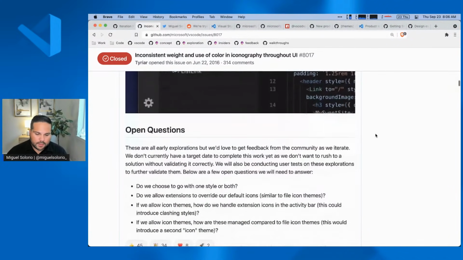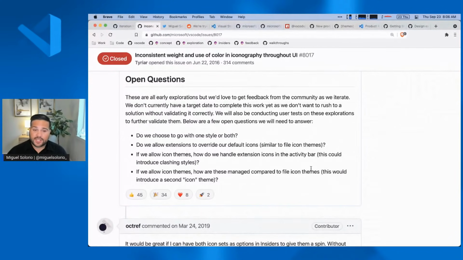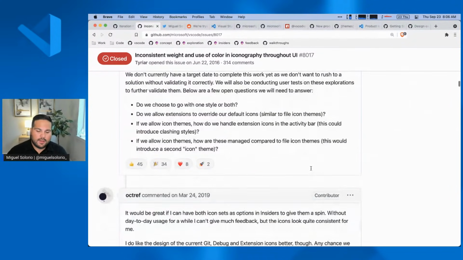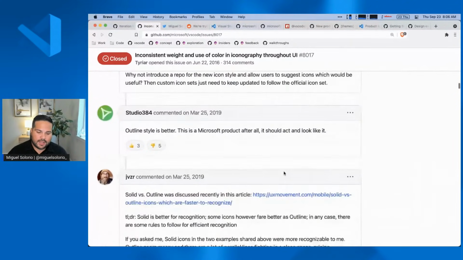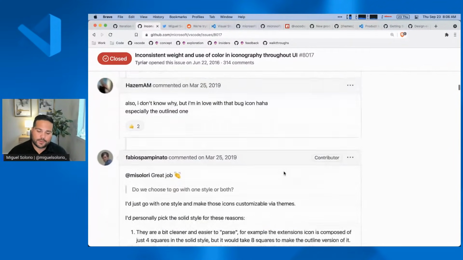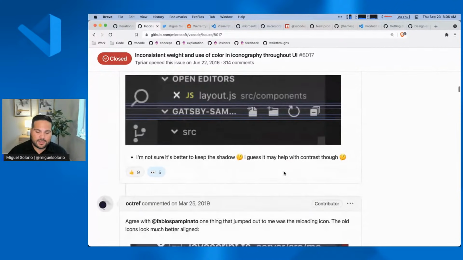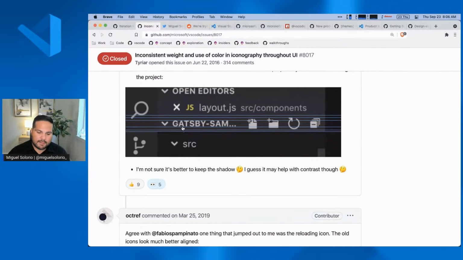And then we listed out some open questions of things we actually did not know what we wanted to do. So this was a way to give the community an idea of what's happening, what are we thinking about, what things are not definitive yet. And so then we invited the community to really give us feedback. And so on this issue, you can see all the different feedback we were getting, which was great. The one issue we ran into is that people were dissecting the mockups we had, like these little screenshots. So we figured we really need to get more solid feedback from users and how they actually work, or in their actual workflow.